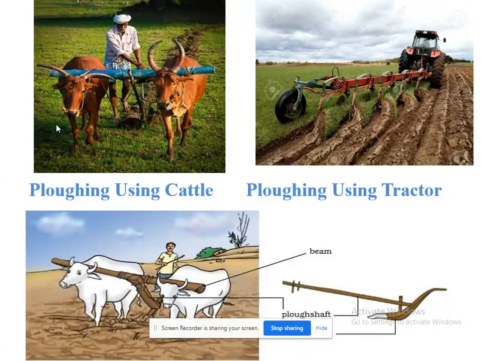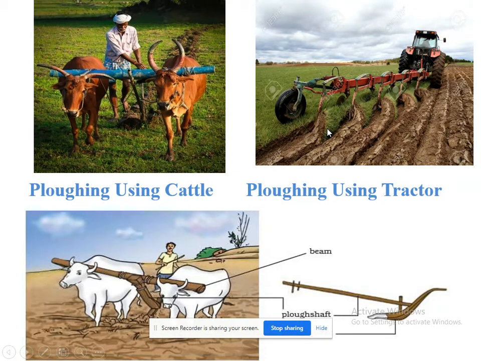Next, you can see in the picture how the farmer is plowing in the field. In olden days, farmers used cattle, and a plow was attached to the cattle, and using that plow the farmer plowed the field. In modern days tractors are used, and iron plows are attached to the tractors.